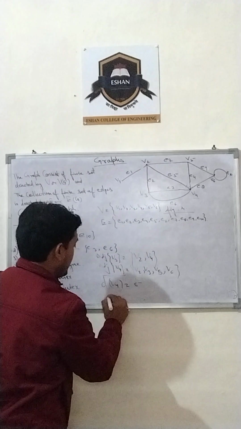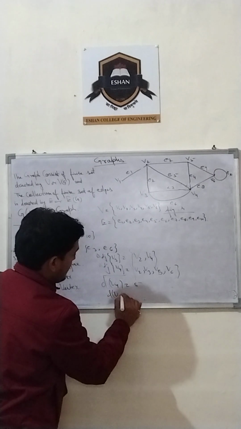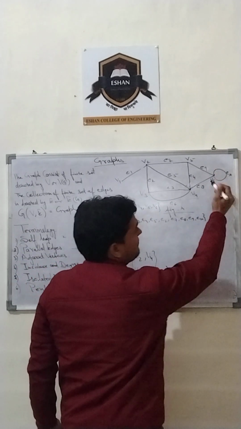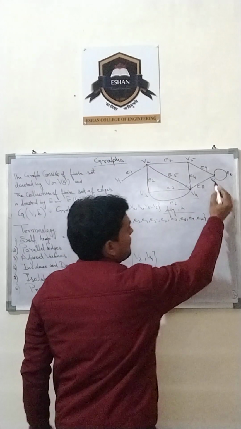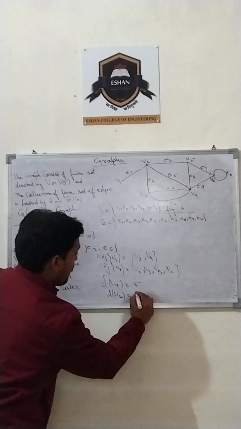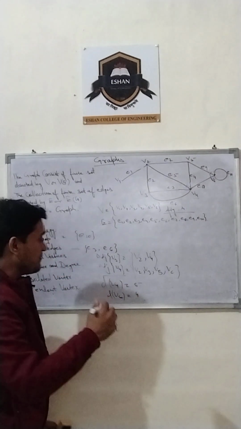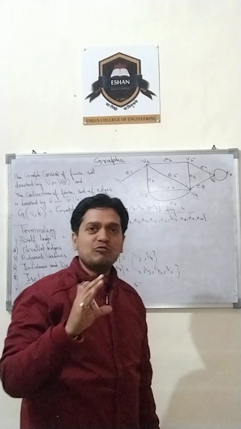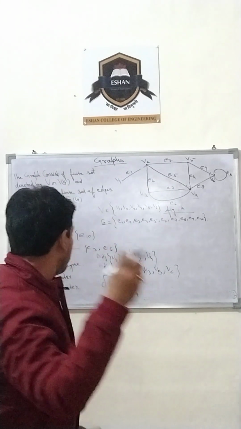Now, if we talk about the degree of vertex V6, what is the degree of vertex V6? The self loop counts as 2 degrees. 1, 2, 3, 4. The degree of vertex V6 is 4. This is called the degree of V6, which is 4. The number of edges connected to that particular vertex is called its degree.